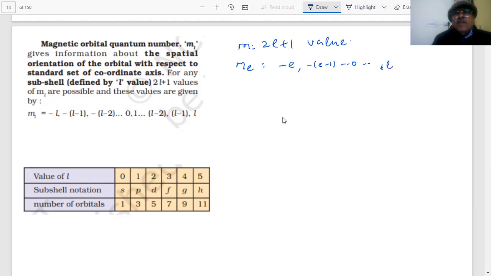For example, if l is equal to 1, students, then what will be 2l plus 1? Tell me. How many? 3. That means what will be the possible values if l is equal to 1? Three values.